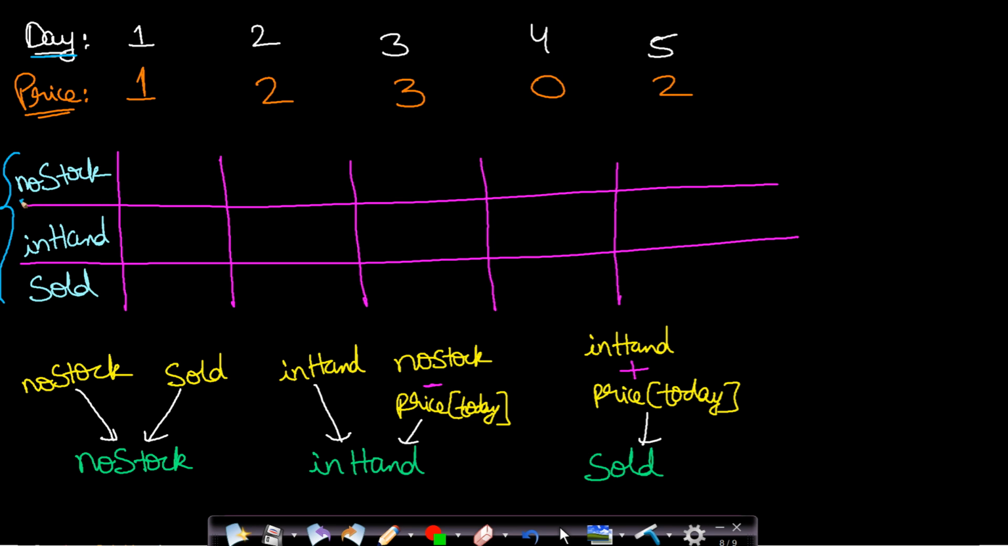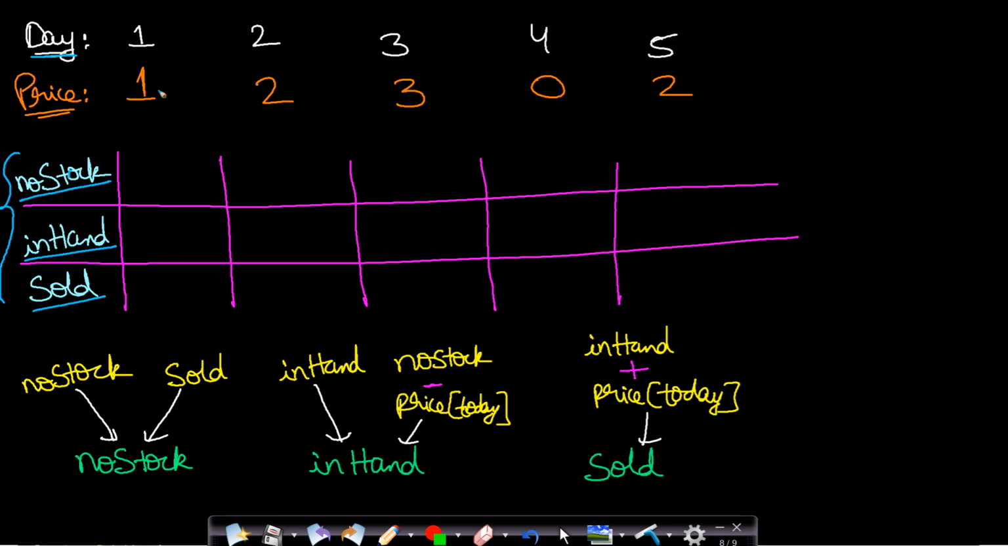The first array will be maintaining the maximum profit if you have no stock on a particular day, that is, you are at a no stock state on a particular day. The second array will be the in hand array, which will be maintaining the maximum profit when you are at the current day with stocks in hand. And the third array will be maintaining the maximum profit on a given day when we have sold a certain stock on that day.